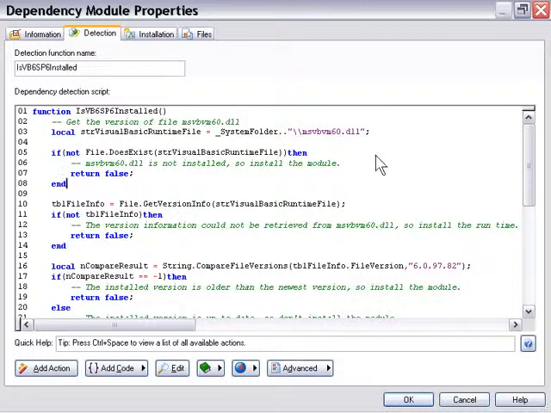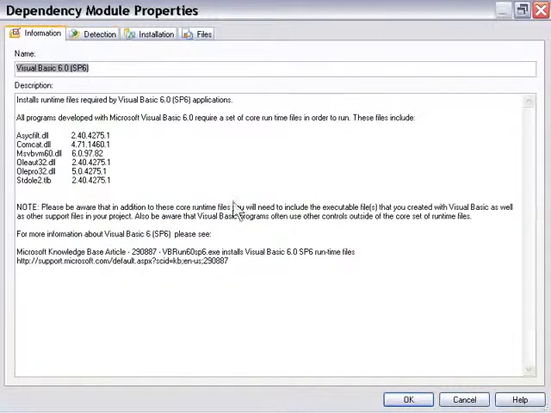So this is a really great feature of Setup Factory 7.0, which allows you to go ahead and leverage this for all your future projects, and you're not limited to just a couple of basic ubiquitous technologies. You can actually create custom dependencies for any technology. In the information section here, of course, you've got the information pertaining to this technology. Again, if you're entering information about your technology, you're going to want to instill confidence in your end user, so you're going to want to manage this information well.